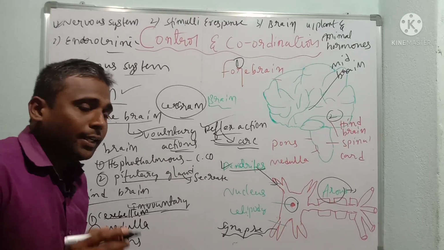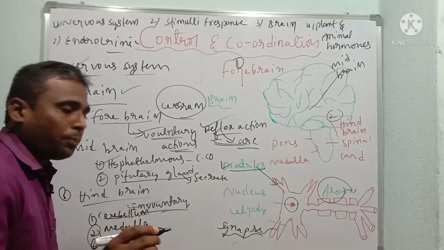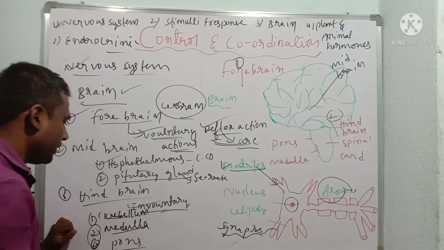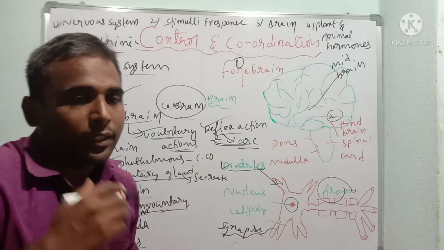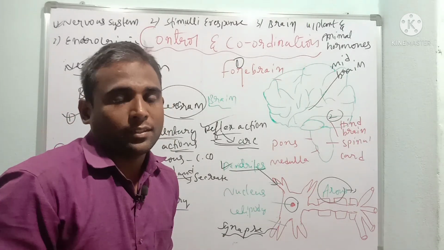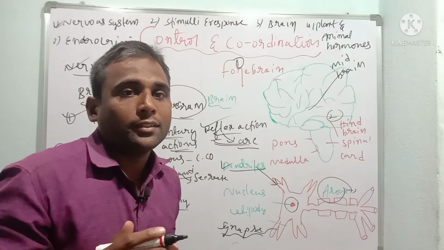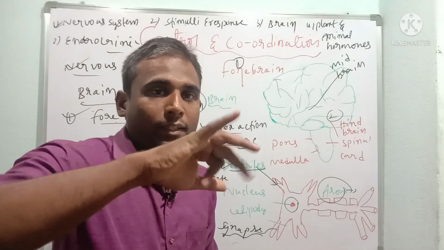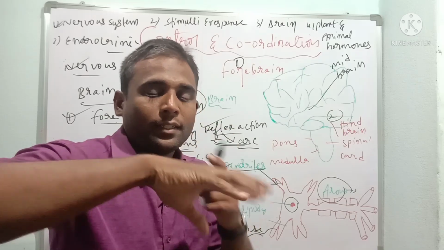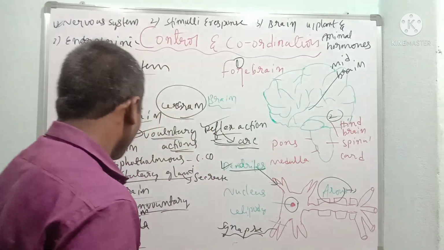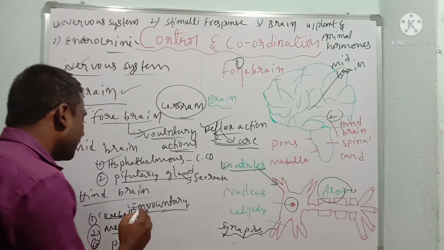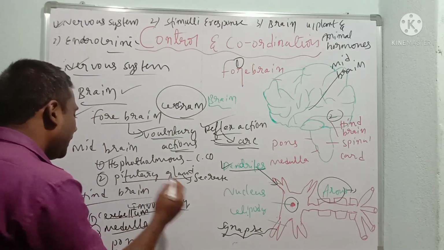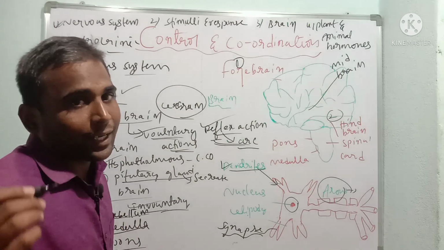Dear children, in the hindbrain we have three parts: cerebellum, medulla, and pons. The cerebellum controls actions like locomotory organs, movement of the neck up and down, and relaxation. Means cerebrum controls voluntary actions, cerebellum controls involuntary actions.